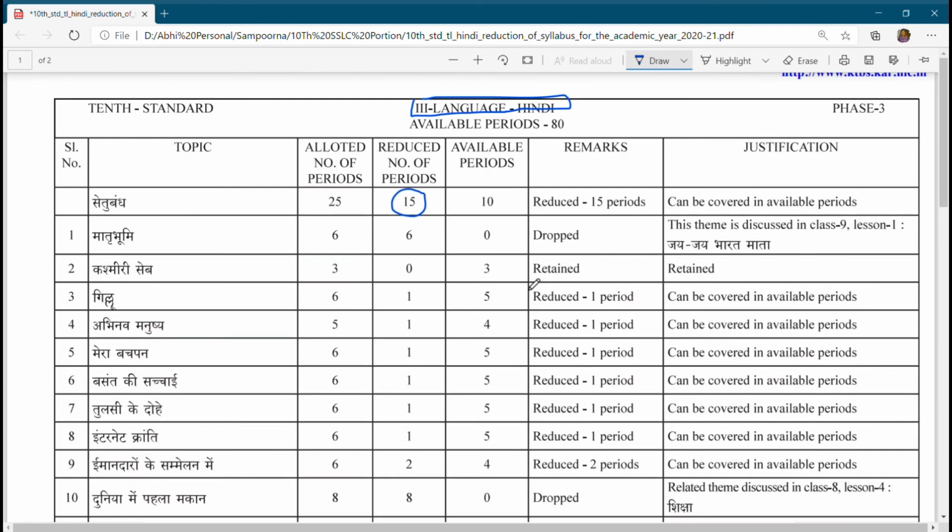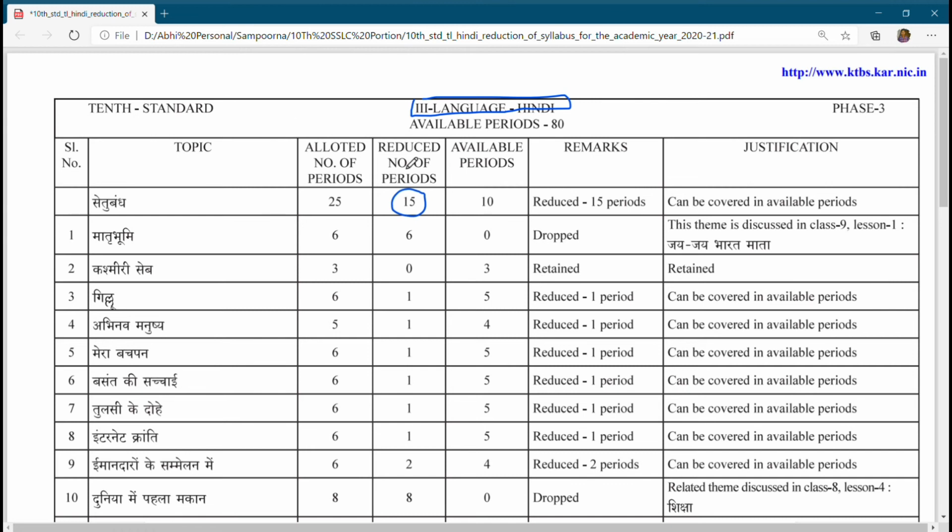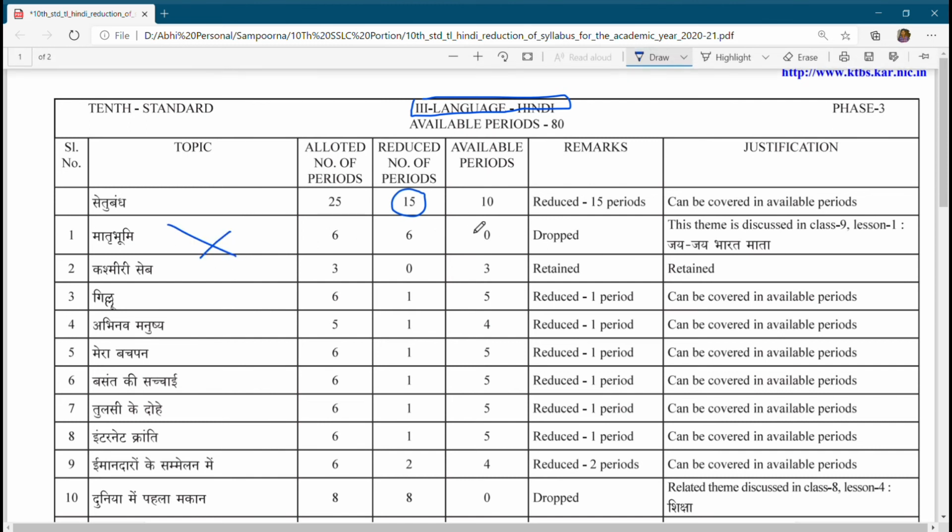Actually, what I'm feeling is they have only mentioned the reduced number of periods here, but they have not told what syllabus is actually reduced. Only the number of teaching hours is reduced, meaning by the reduction of the periods you have to infer the significance. So for example, this lesson is not there since there's a 0 here.